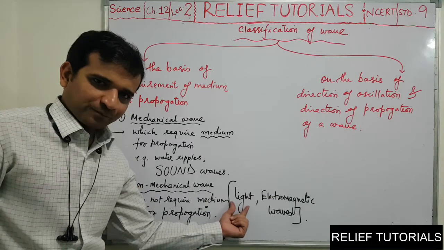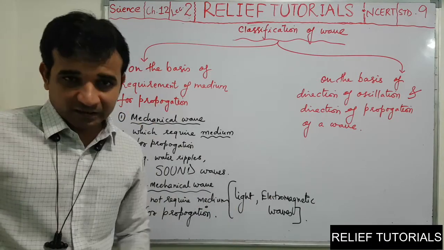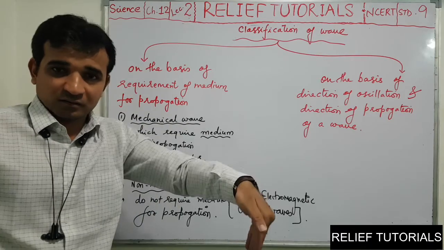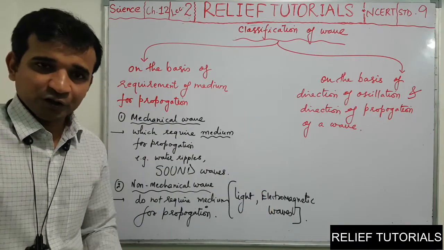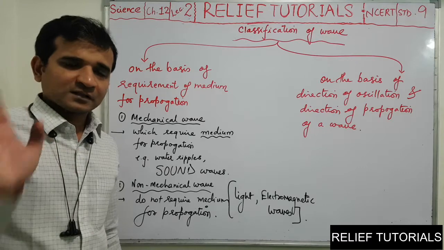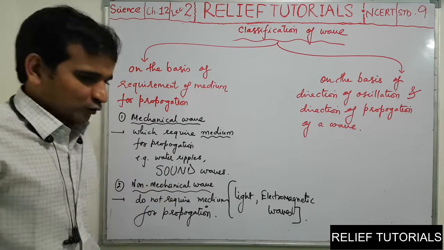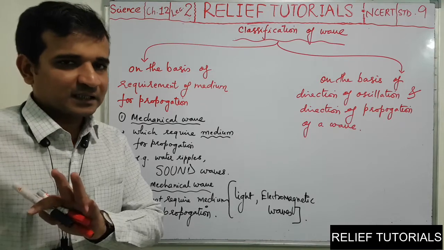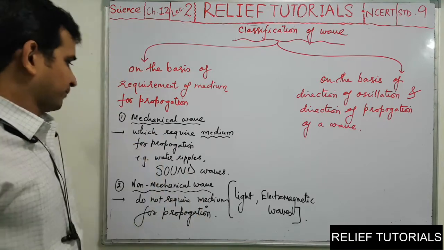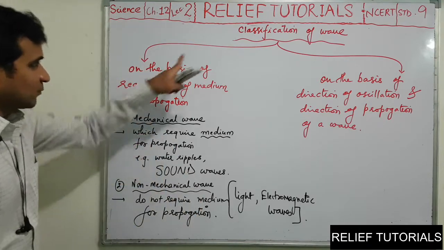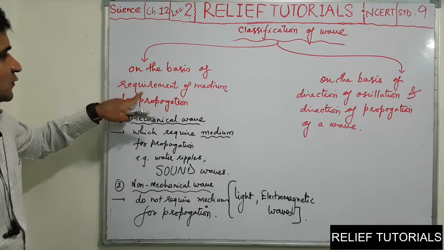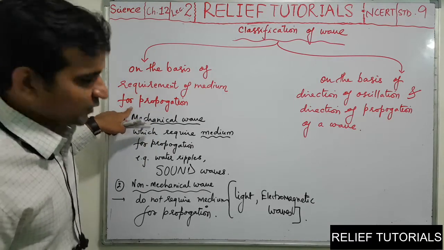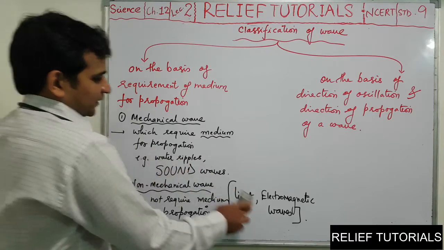We know light. Sun gives us light. Now sun and the earth, a long distance between these two, and most of the part between sun and the earth is a vacuum. So light can easily travel in a vacuum also, they do not require any medium particle. Okay, so this is the first type of classification which is on the basis of requirement of medium for propagation, mechanical and non-mechanical.